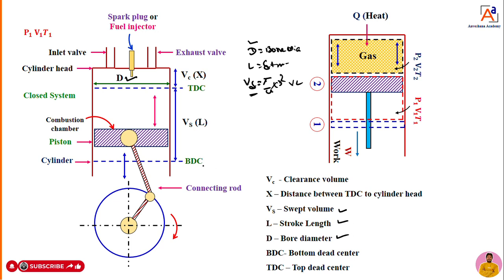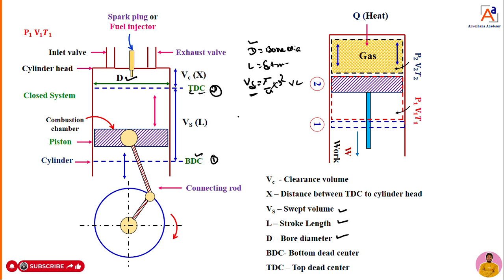Then BDC stands for bottom dead center, and TDC represents top dead center. Point 1 you can mark as the BDC and point 2 as the TDC, because when it comes to cycles, we are going to represent 1, 2, 3, 4 and 1 again.